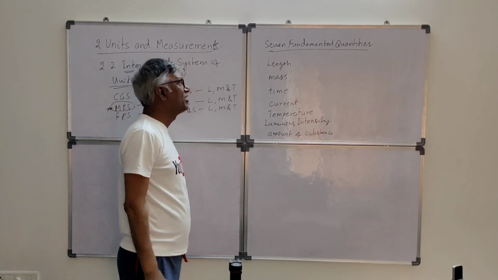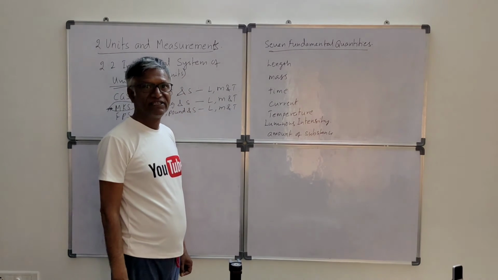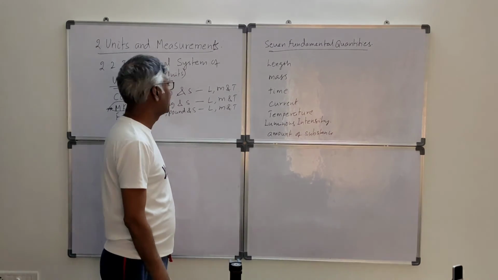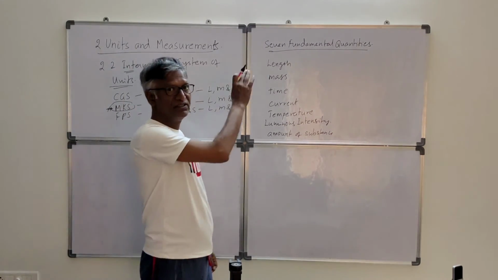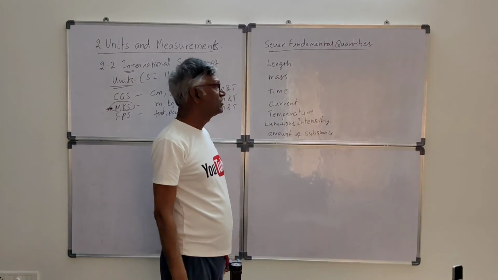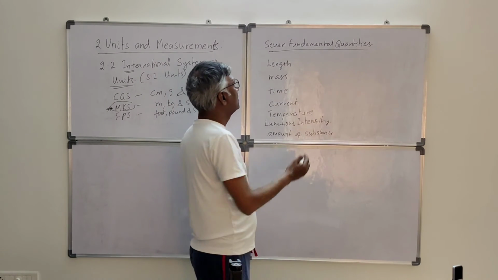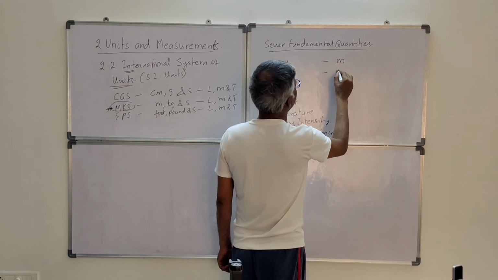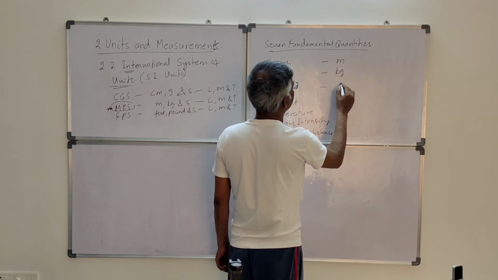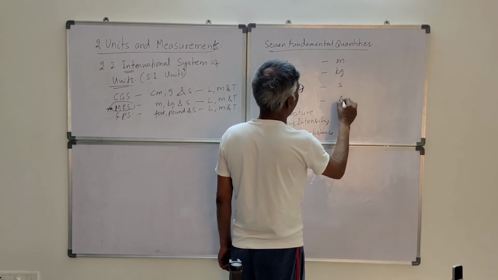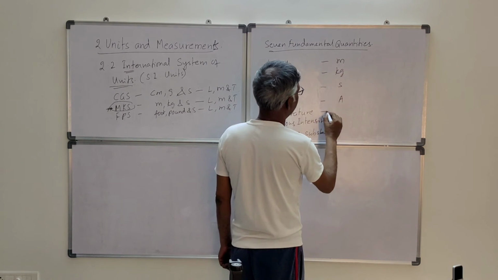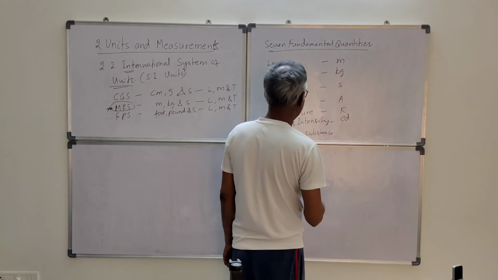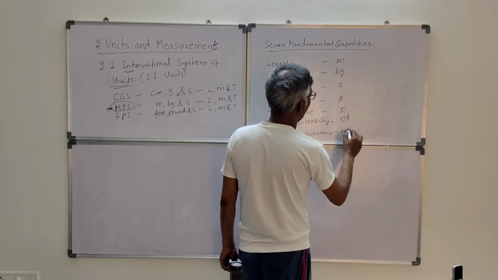These are the 7 fundamental quantities. They are accepted as international standards. And for length, meter is the unit, mass kilogram, time second, current ampere, temperature Kelvin, luminous intensity candela, and amount of substance is mole.